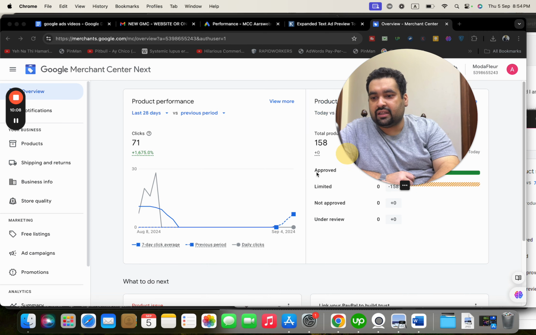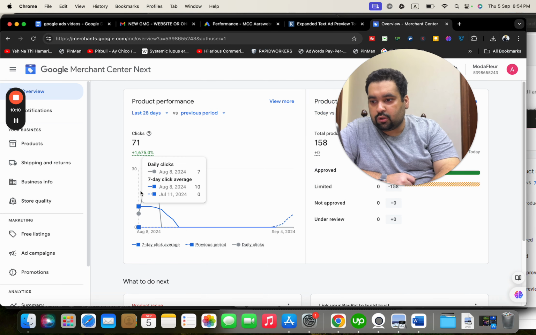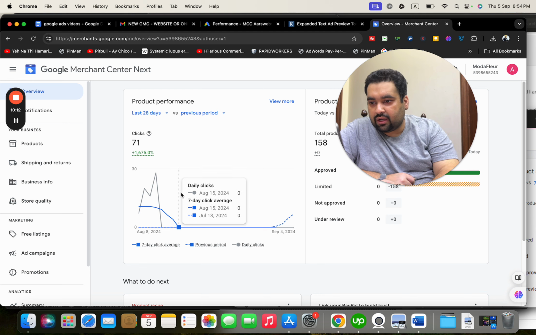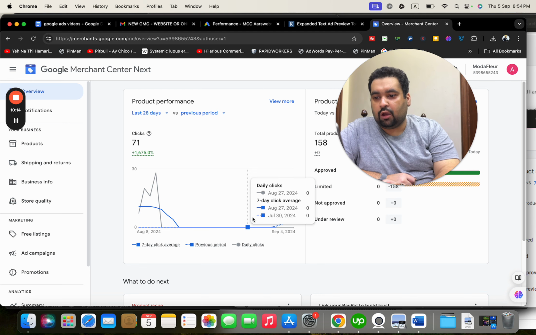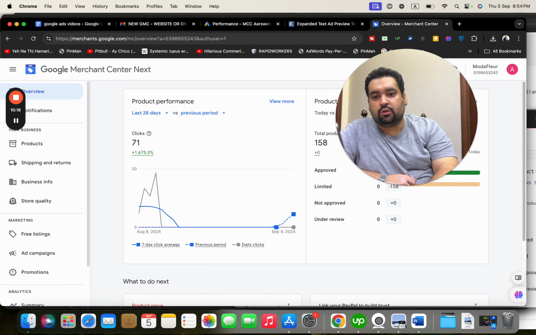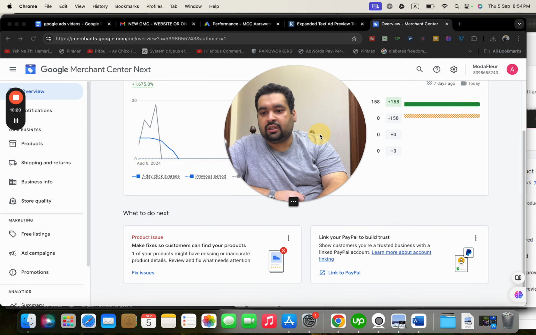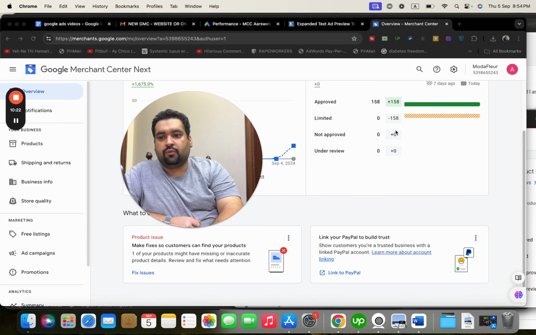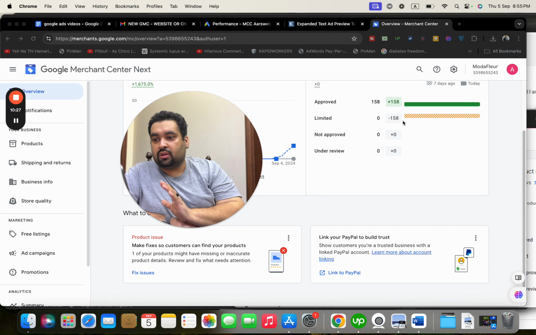Now you can see over here the clicks have started appearing again. There were clicks, and then it went into no clicks. Now you can see that it's being resumed, and the clicks are slowly coming in. There is nothing like not approved, under review, or limited. It was previously limited, came to limited again, and then we solved it.